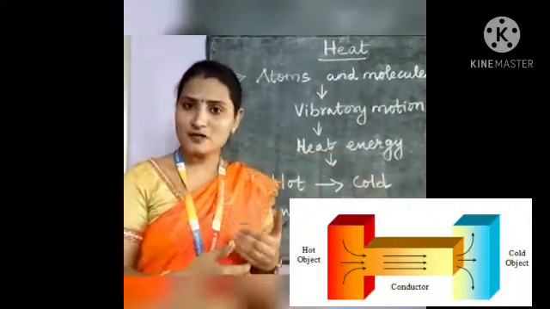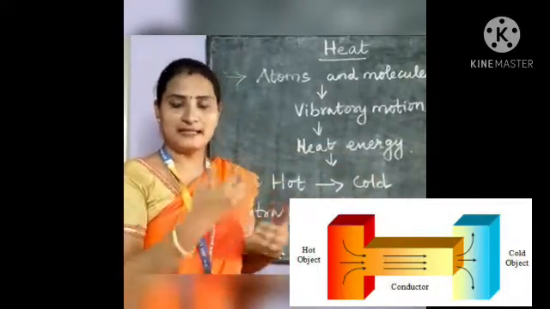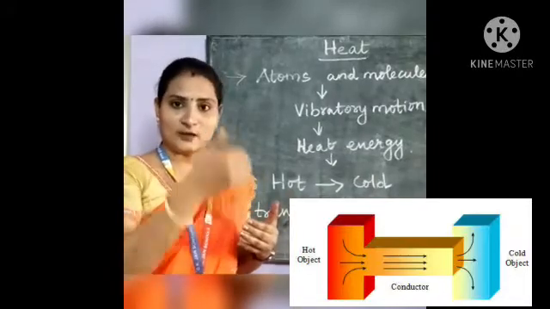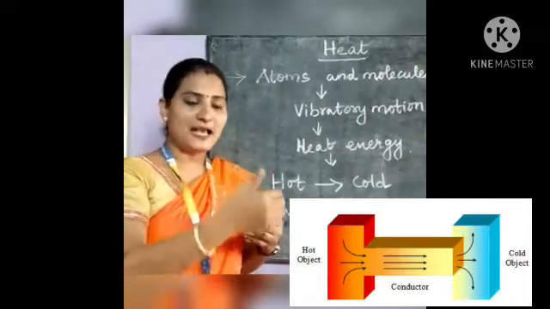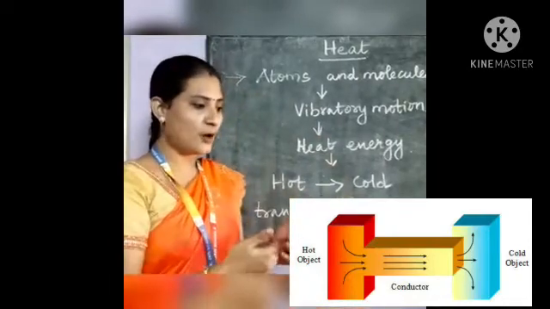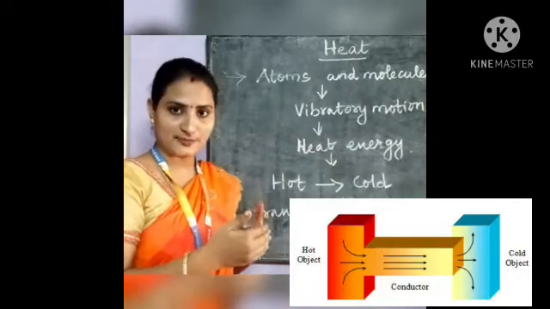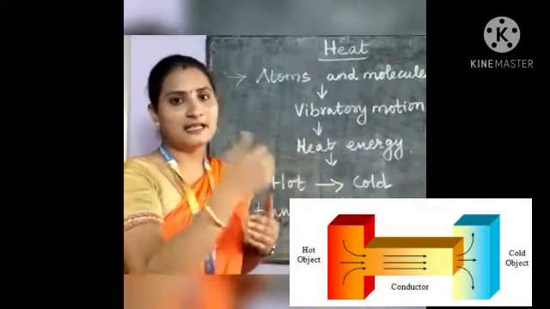How does the transfer occur? The vibratory motion of atoms and molecules present in one part of a substance makes other atoms and molecules vibrate. So this is how the heat energy transfers from one part of the substance to another part of the substance.